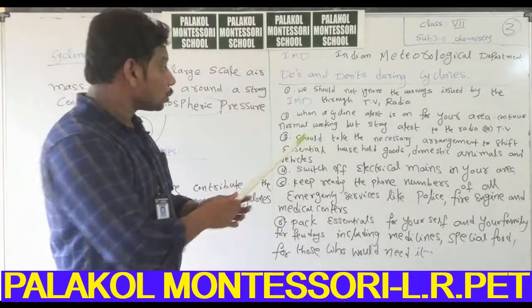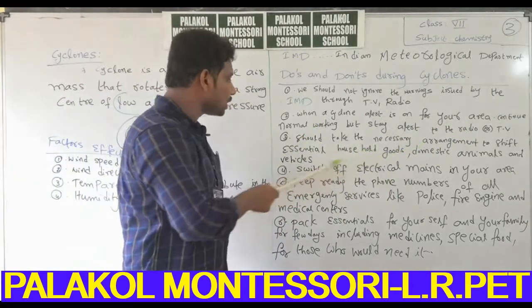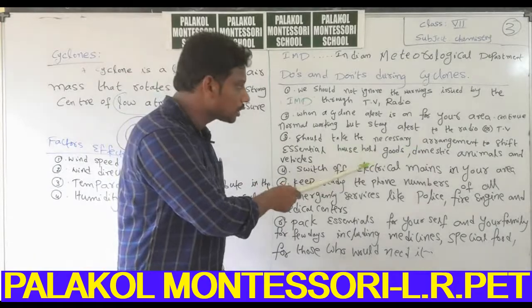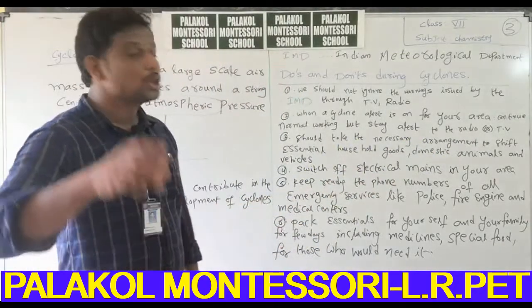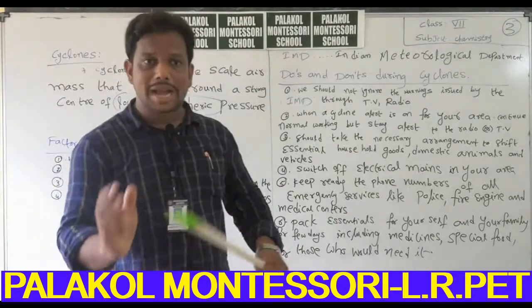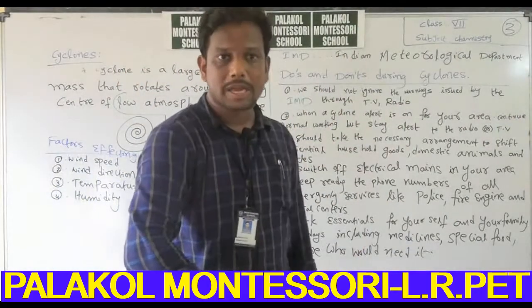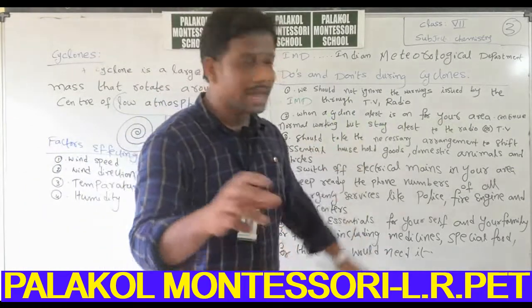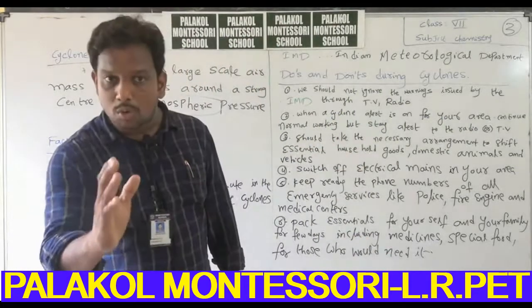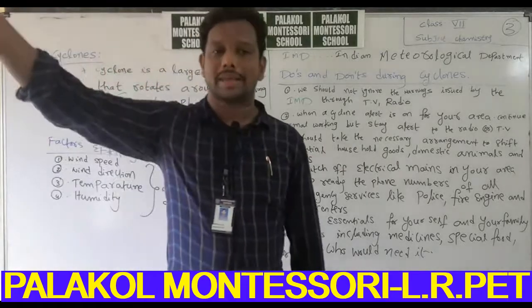Third one, should take the necessary arrangement to shift the essentials, household goods, domestic animals and vehicles. That means should take necessary arrangement to travel from one place to another place. Say for example, cyclone alert is on in Palakollu. Immediately we are interested to move from Palakollu to another area.